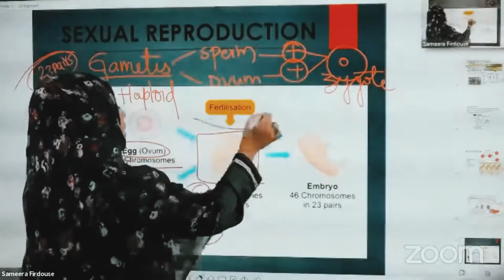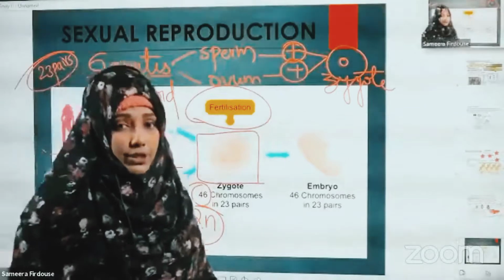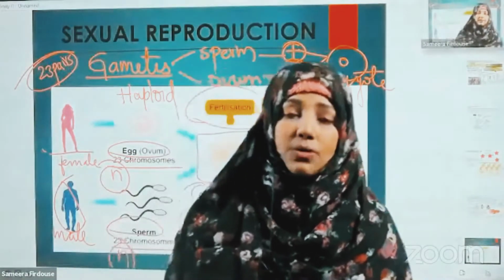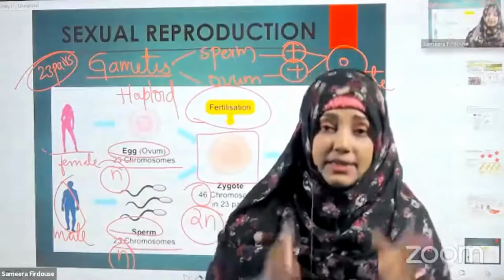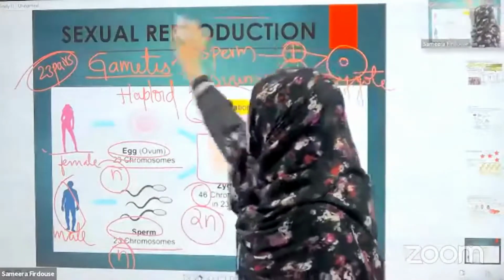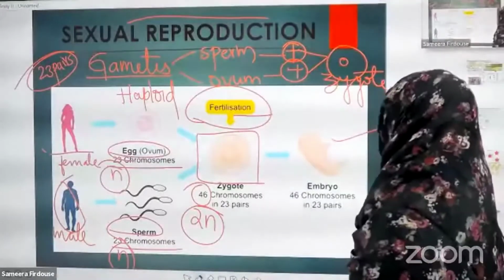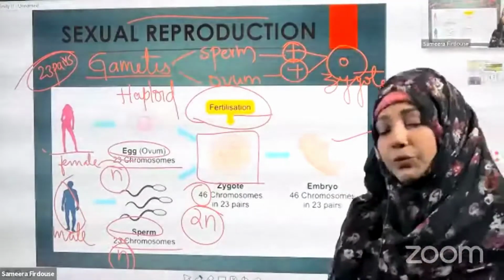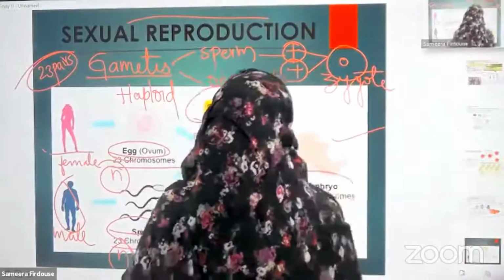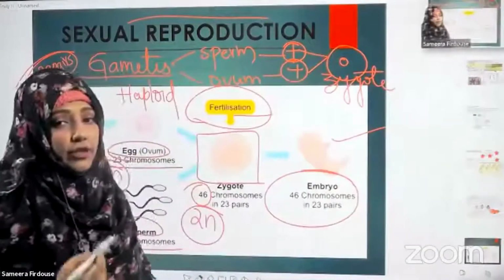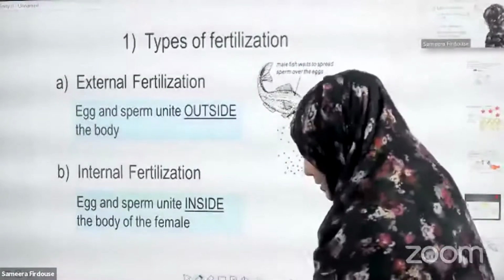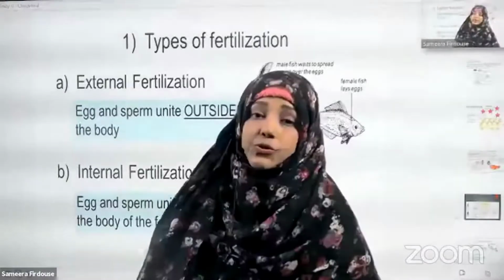How is the zygote formed? By the process called fertilization. What is fertilization? Fusion of male and female gametes is called fertilization. This type of union of gametes is known as sexual reproduction. Further, fertilization results in the formation of a new offspring, a new baby, a new embryo. How this embryo grows and how the embryo has 46 chromosomes, we'll be learning in detail in the next slide. So hope you understand what is fertilization and what is sexual reproduction.